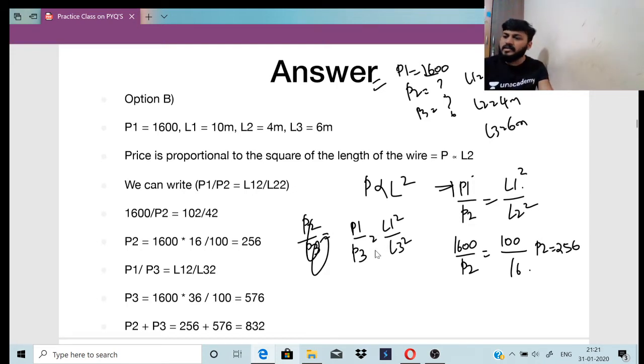Yes, P1 by P3 equals L1 square by L3 square. P1 we know is 1600, P3 we do not know. L1 square is 100, L3 square, 6 square, is 36, right? So it is 36 into 1600 divided by 100. So P3 will become 576.